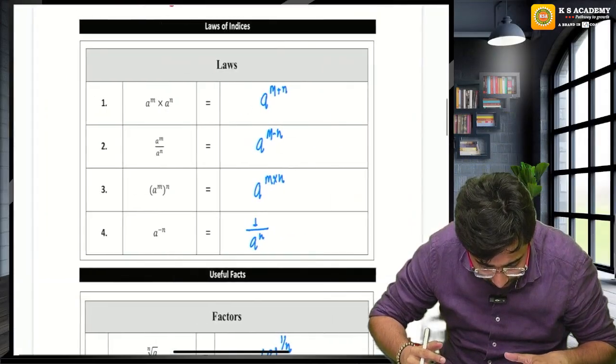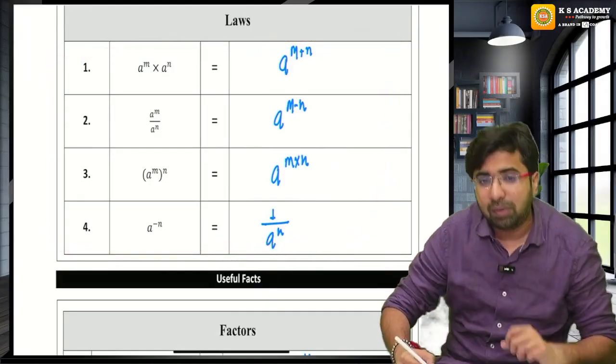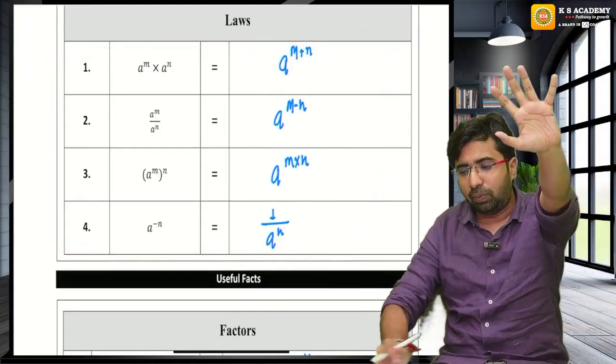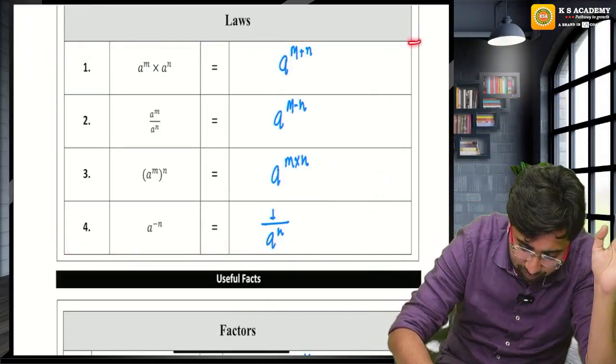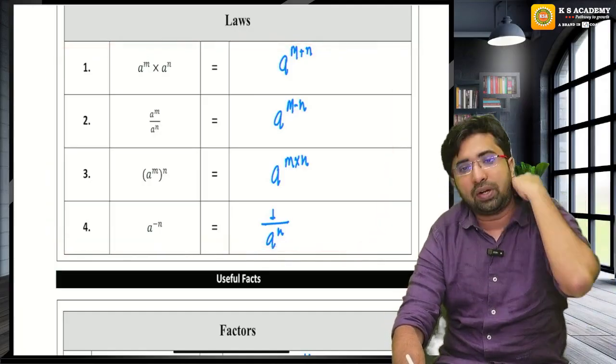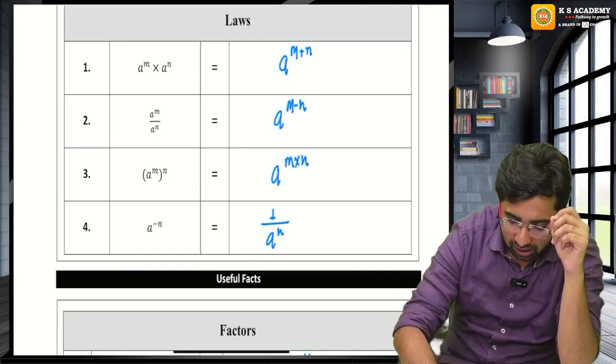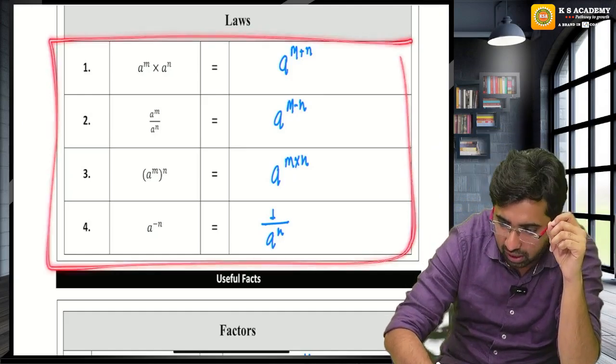Now can you tell me, how many properties are written over here? Everybody, fast reply. How many properties are written over here? Sir, there are 4 properties.